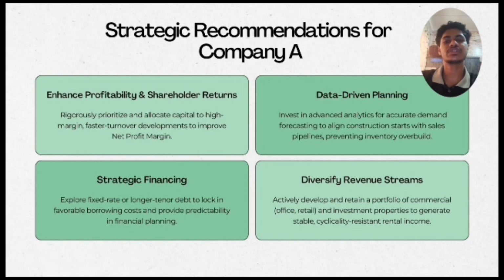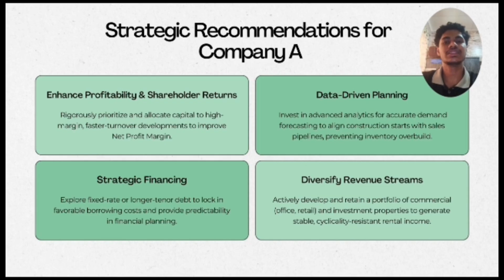This slide presents the strategic recommendations for Company A to improve its performance in the future. Firstly, Company A should focus on enhancing profitability and shareholder returns. This can be achieved by prioritizing high margin and fast turnover projects to improve overall profit margins. Secondly, Company A should adopt a data-driven planning approach. By investing in advanced analytics and demand forecasting, the company can better align construction activities with market demand, helping to